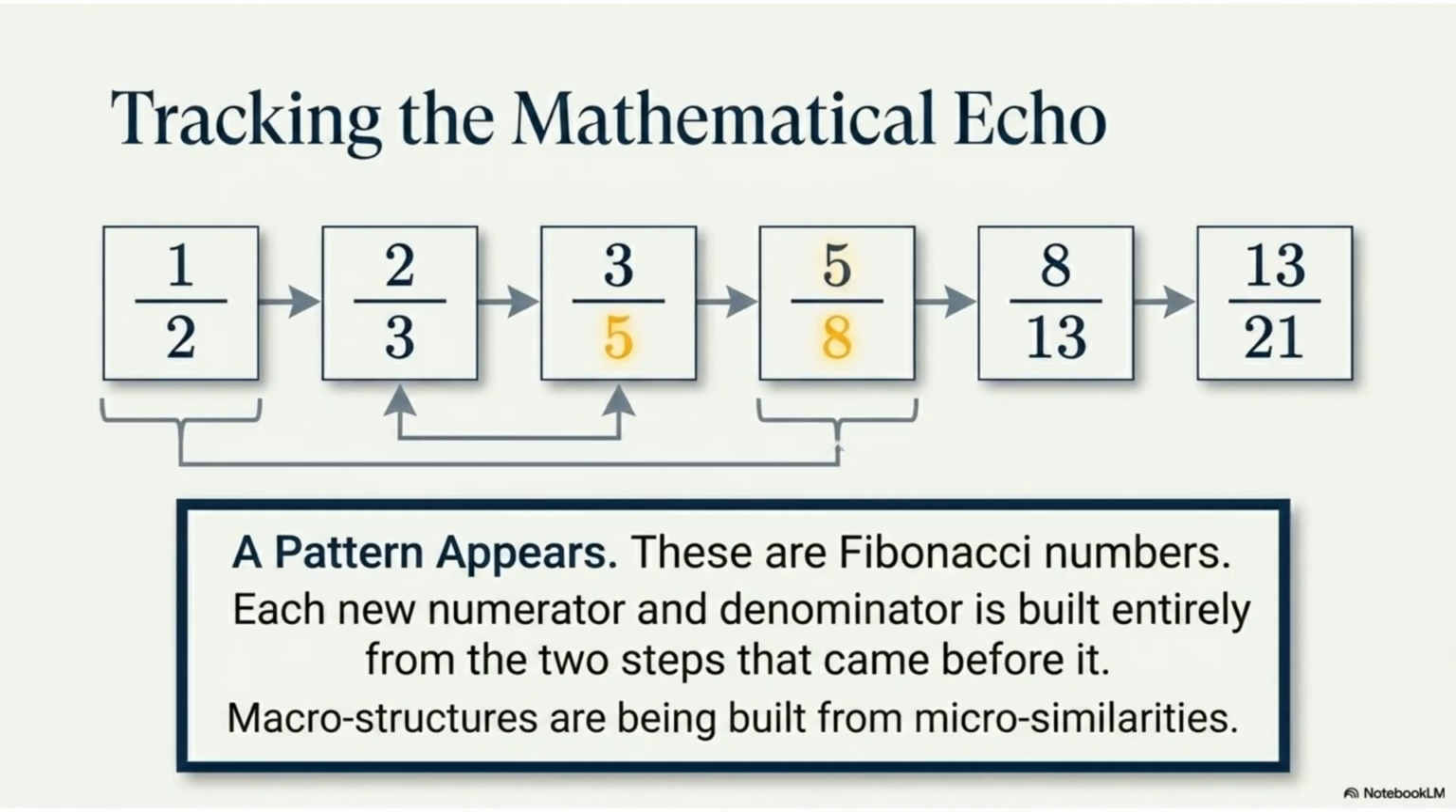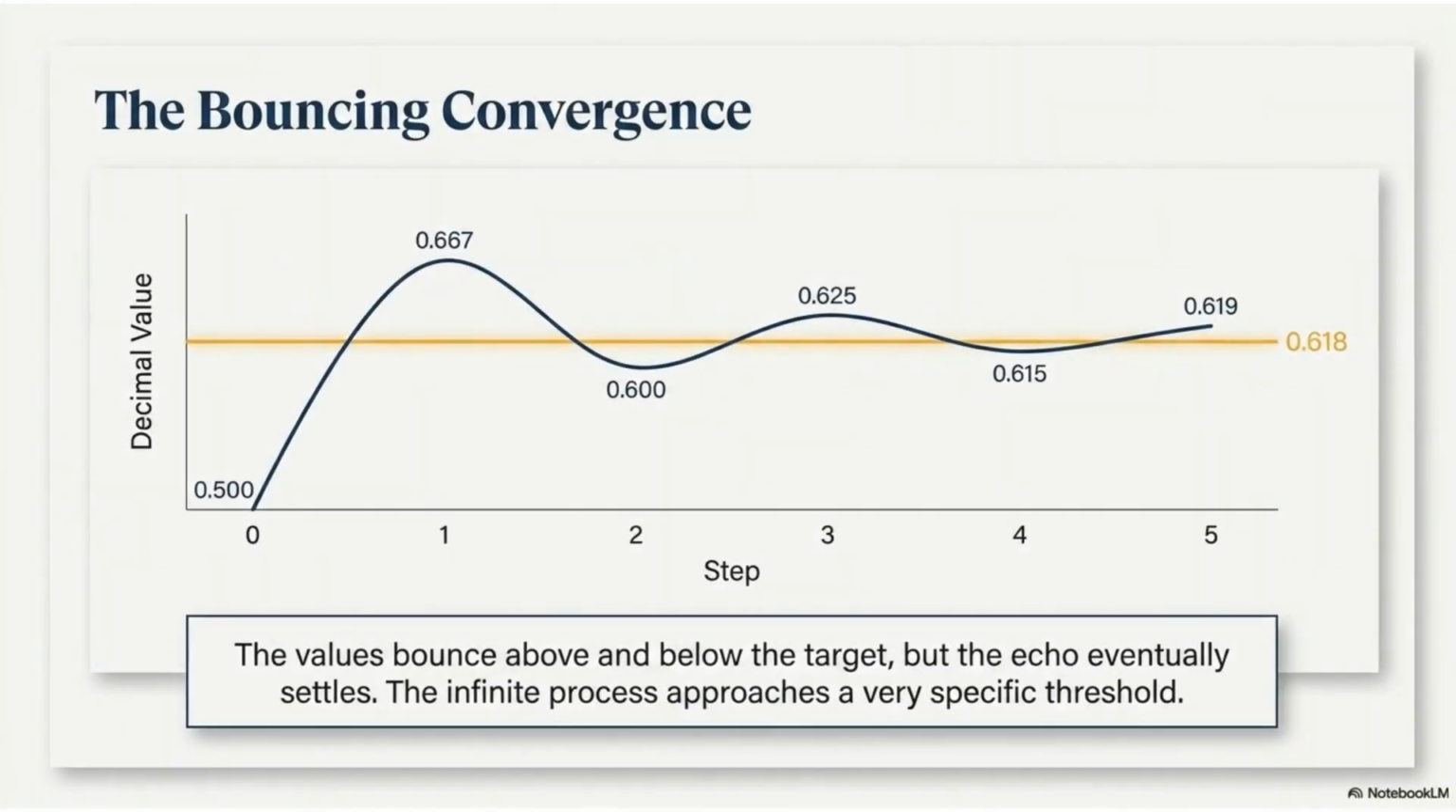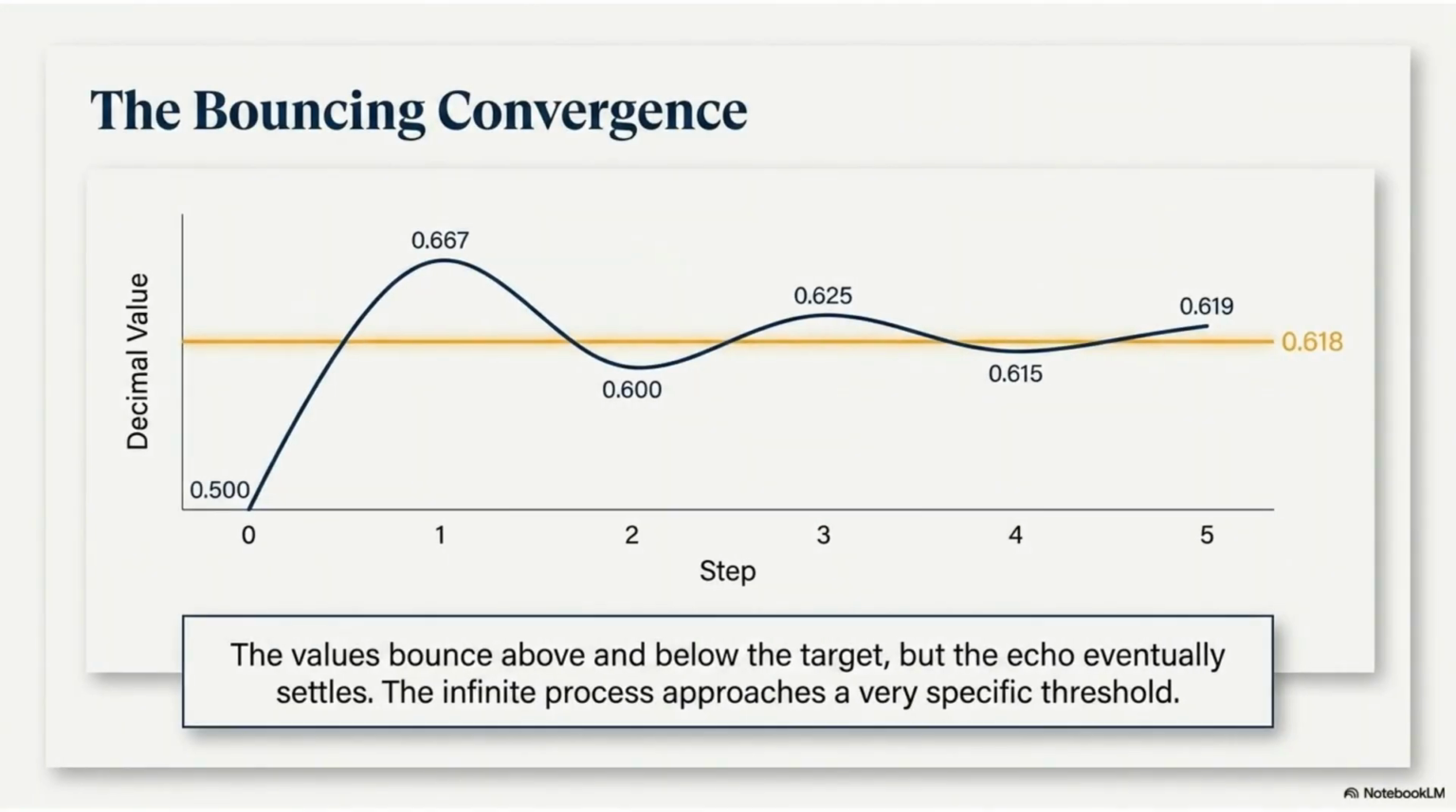Tracking the resulting fractions reveals a pattern of Fibonacci numbers. Each new numerator and denominator is built from the two steps before it. Macrostructures emerge from microsimilarities. In this example, we started with 1/2. The values of these fractions converge toward a specific threshold. While they bounce above and below the target, the infinite process eventually settles, approaching a very specific limit.